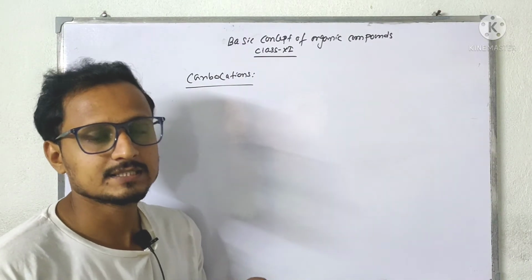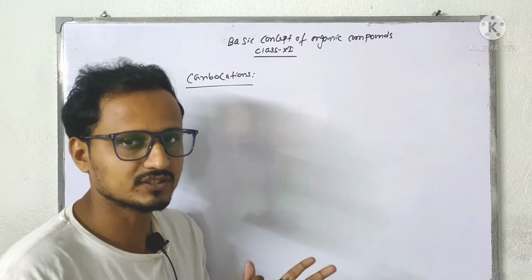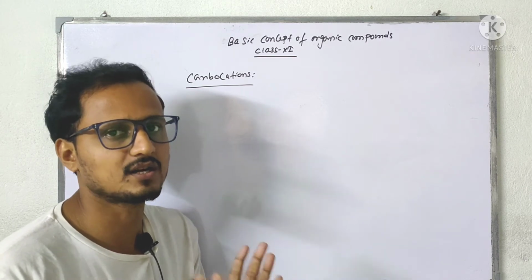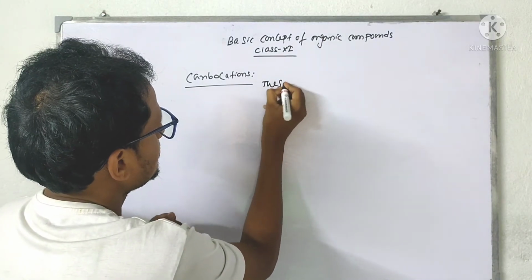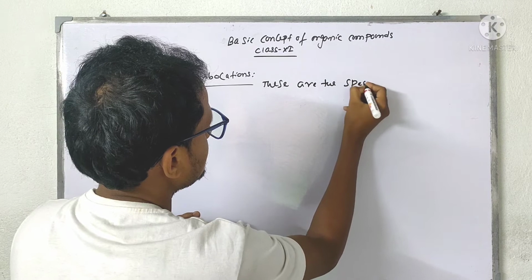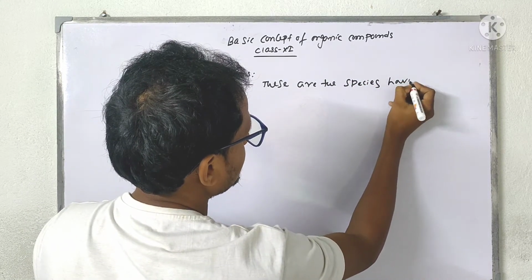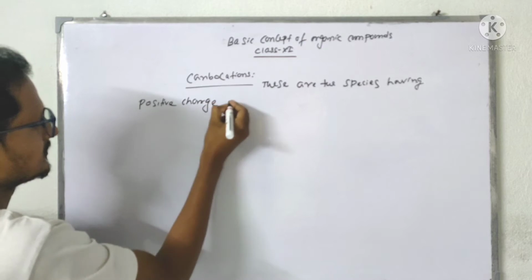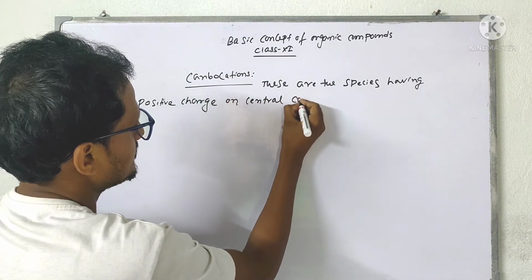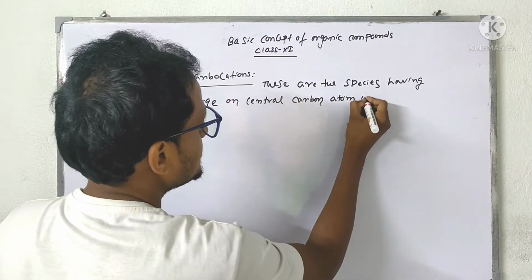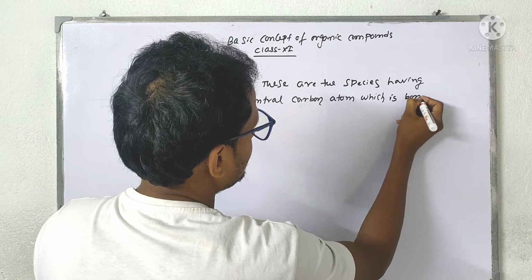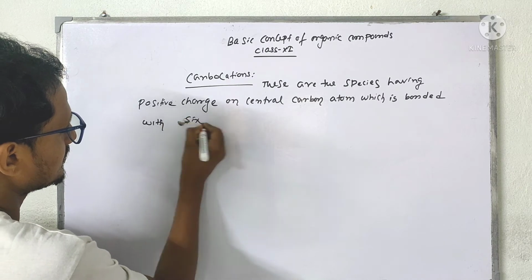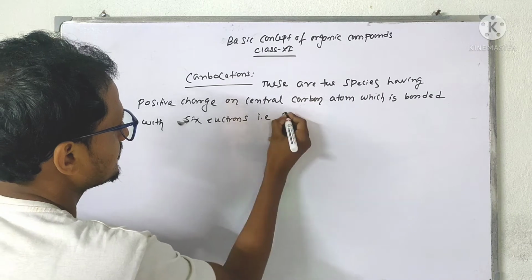These are the species having positive charge on the central carbon atom, which is bonded with 6 electrons, that is 3 bonds.